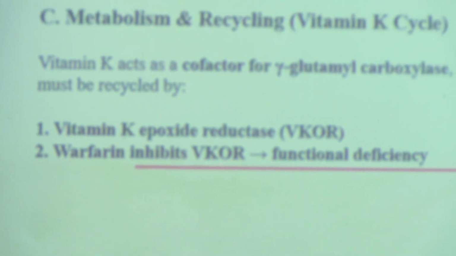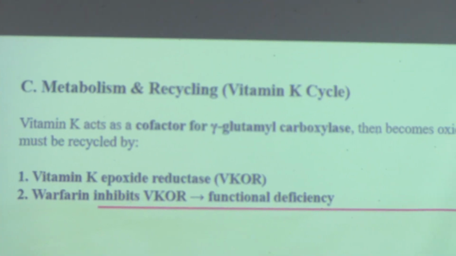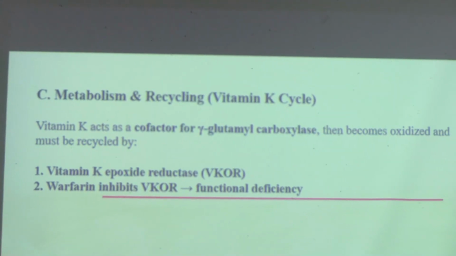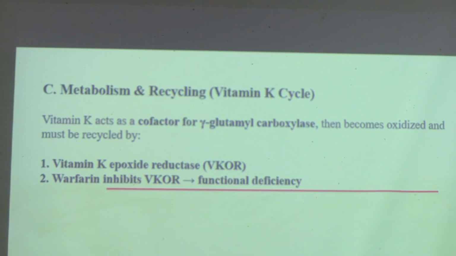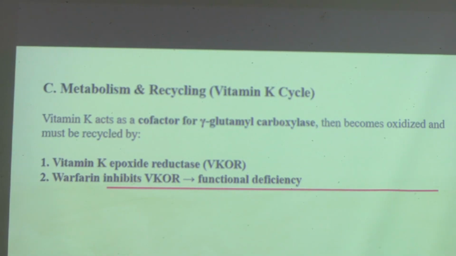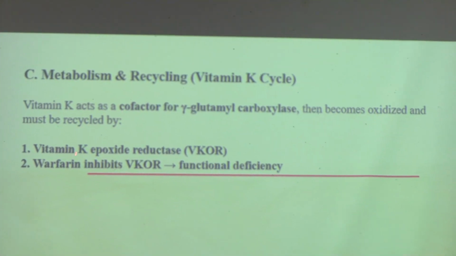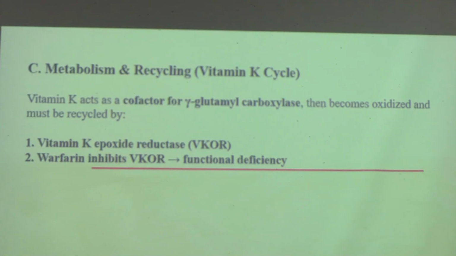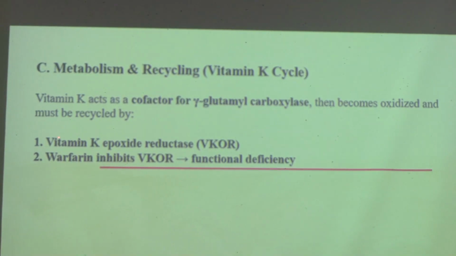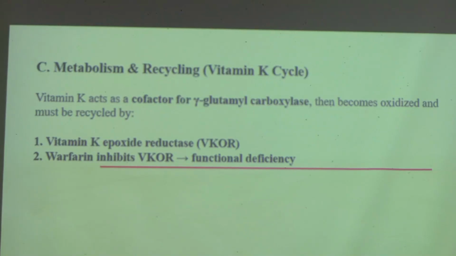So for metabolism and recycling, vitamin K acts as a cofactor for gamma glutamyl carboxylase. Then it becomes oxidized and must be recycled by an enzyme. So this enzyme is very important whenever we are talking about vitamin K. That is vitamin K epoxide reductase, or shortly termed VKOR. Okay, vitamin K epoxide reductase.